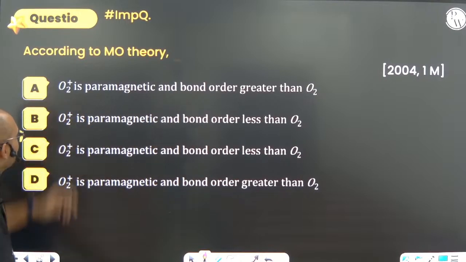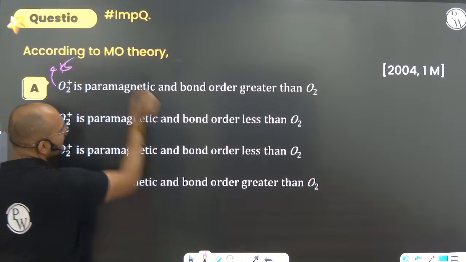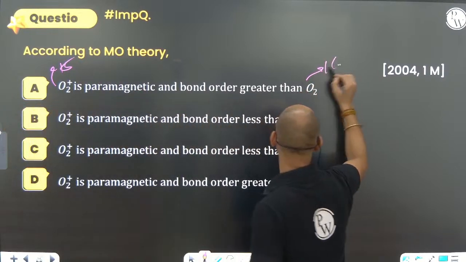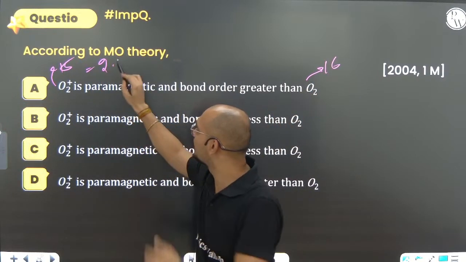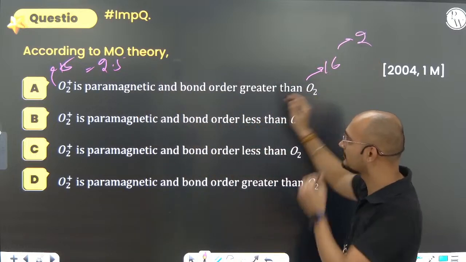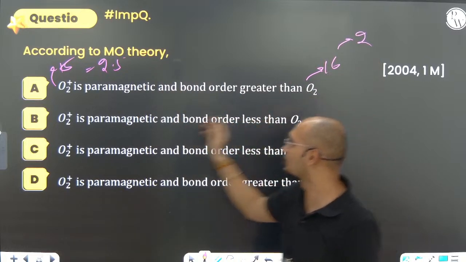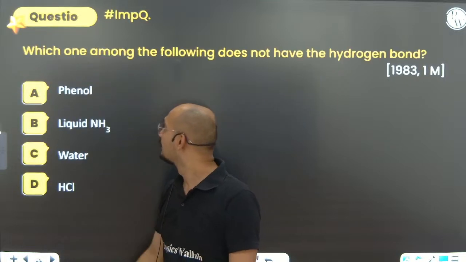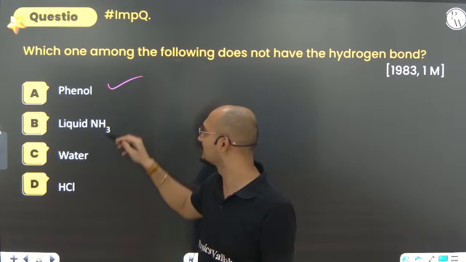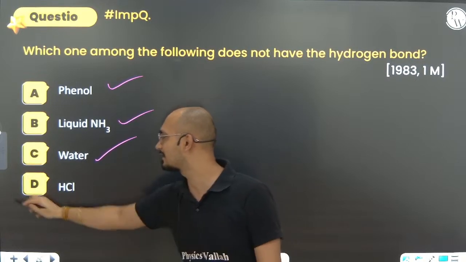I hope you all can do that. Okay? O2 plus is what? It is 15 electrons, while O2 is 16. So it has 2.5 bond order. O2 has 16, so paramagnetic, and bond order is greater than O2. Of course, it is correct. Next, which of the following does not have hydrogen bonding? Phenol has, liquid nitrogen, ammonia has, water has, HCl does not have.